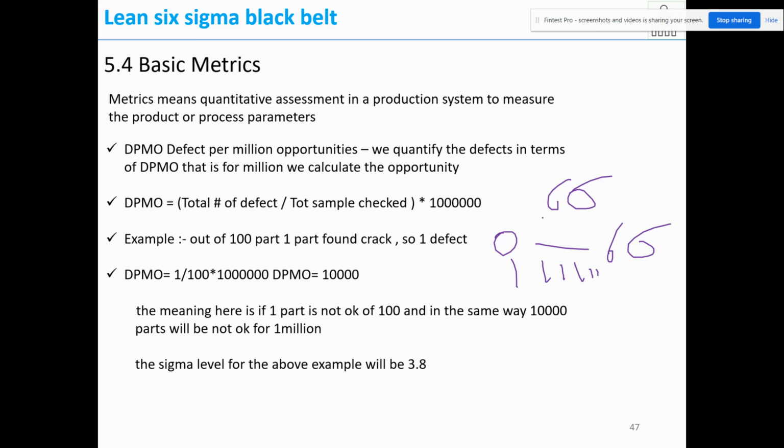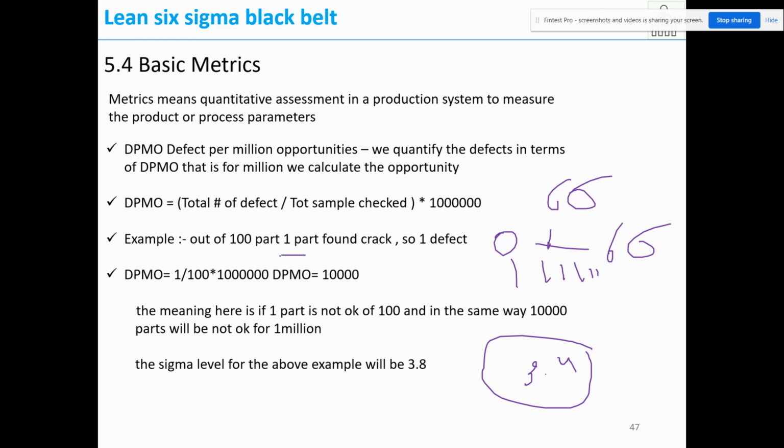Correct? Based on that, each level has a PPM, defects per million opportunities. If you achieve the sixth level, we will produce only 3.4 defects per million opportunities.